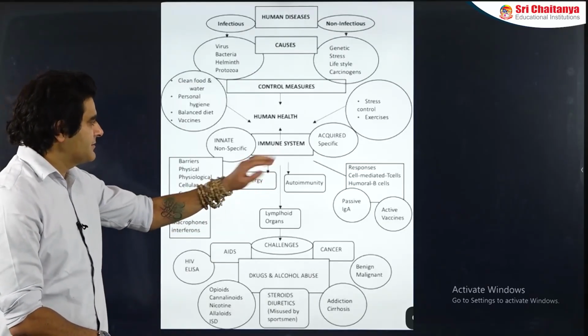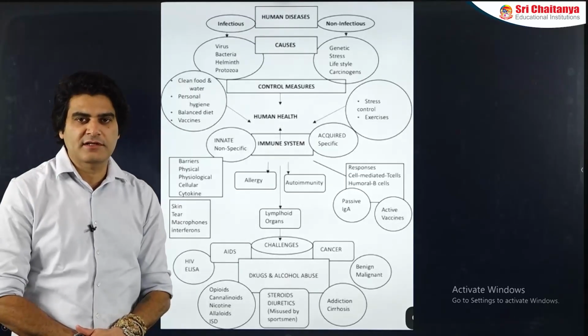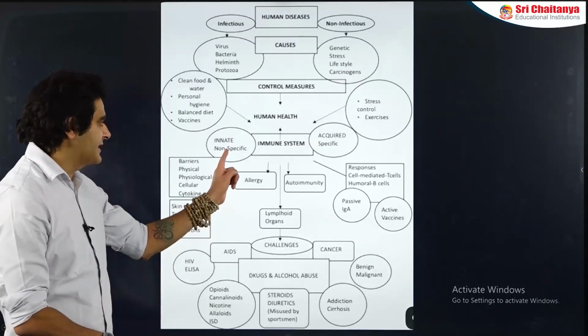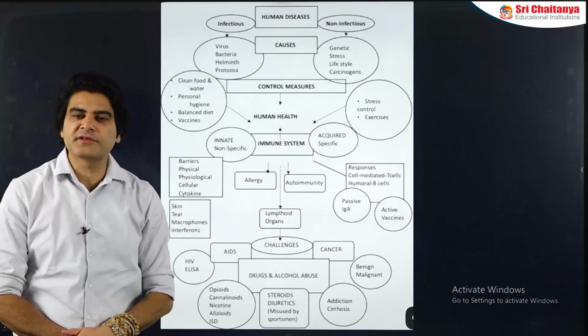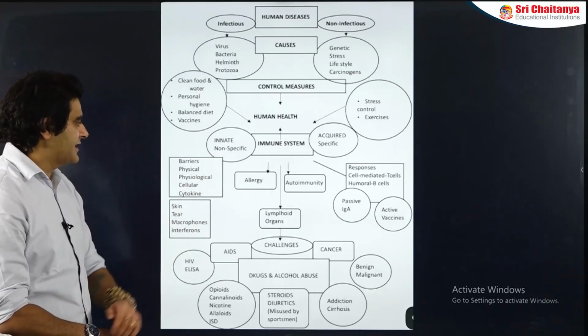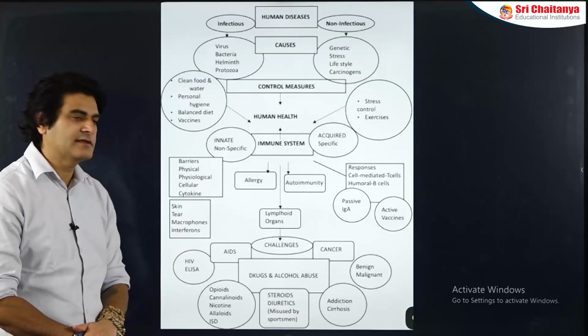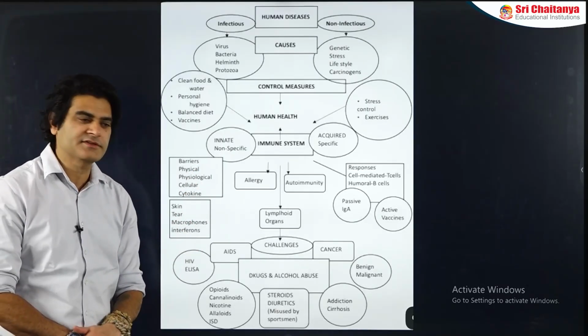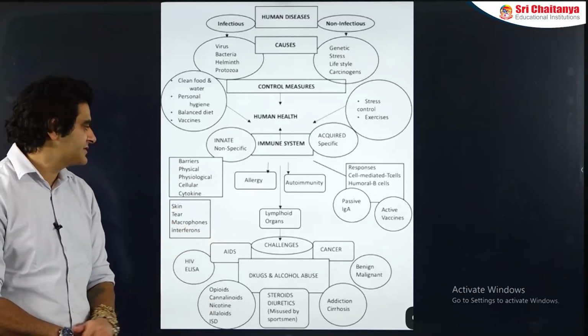Now, immune system, if we talk about the body's defense mechanism against the diseases, that itself consists of 2 parts: innate immunity, which is also called non-specific, and acquired immunity, also called specific immunity. Under innate immunity, the barriers that we get are physical, physiological, cellular, and cytokine barriers. Physical barrier includes skin and mucous membranes.